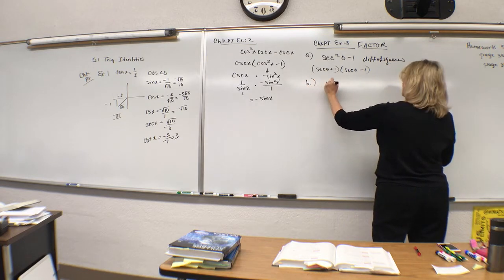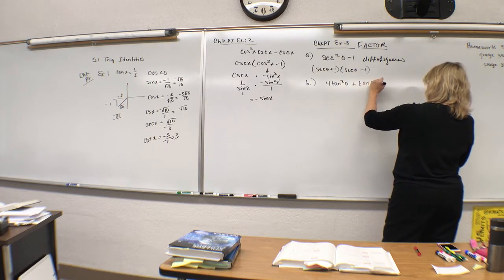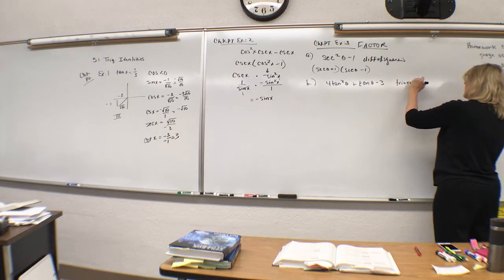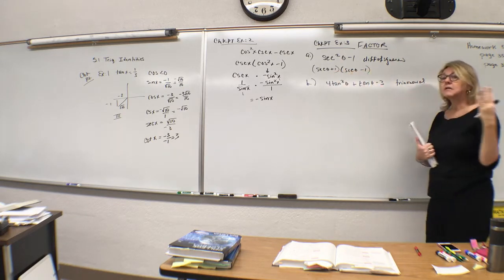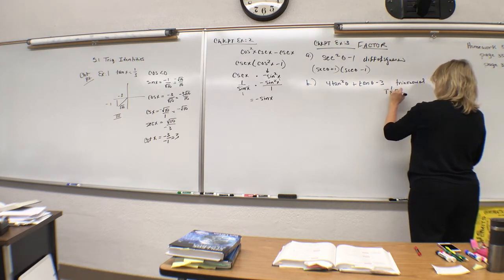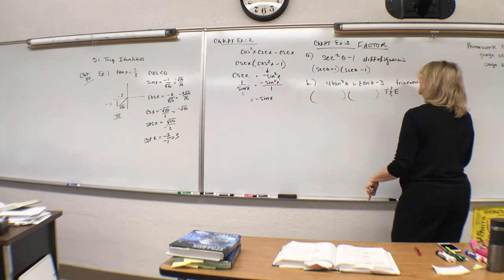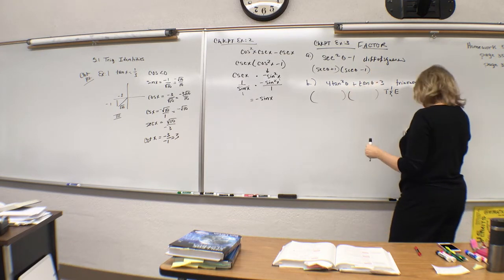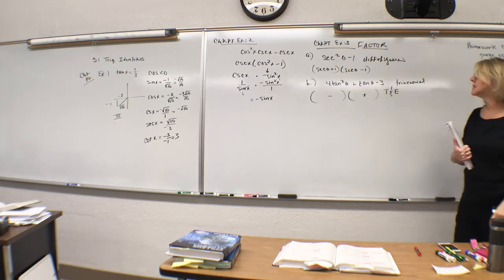This time we have 4 tan squared theta plus tan theta minus 3. This is a trinomial, 3 terms. Good news is we're only in tan. We are 2, 1, and none with regards to degree. This is going to turn into a trial and error trinomial. So trial and error. So again, knowing that we've got a middle term that's positive and a third term that's negative, that's going to guarantee to us that we have a minus and a plus here.